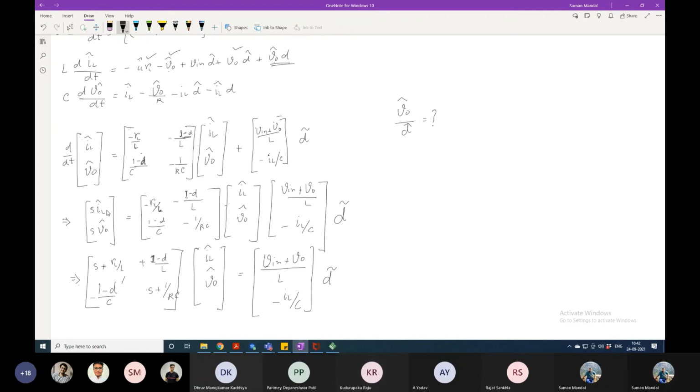One thing I skipped here, I should have mentioned that when I am doing this Laplace transform, basically I should write S. All are basically in the S domain. Yes, sir, that's assumed.